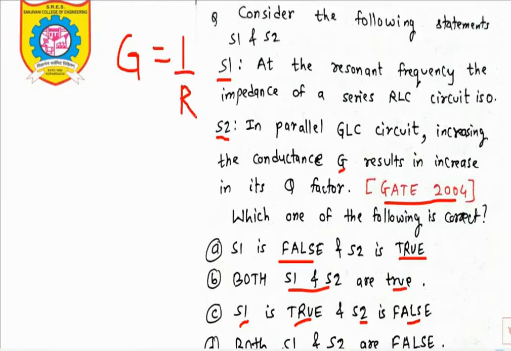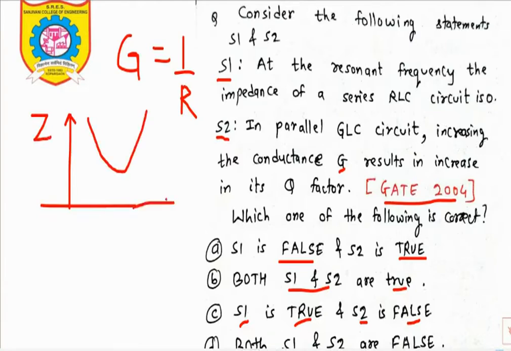You can pause the video and try to answer. So the first statement is that at the resonant frequency the impedance of the series RLC circuit is 0. What do you think, is this statement correct? No, it is incorrect, because we know the graph of impedance versus frequency.